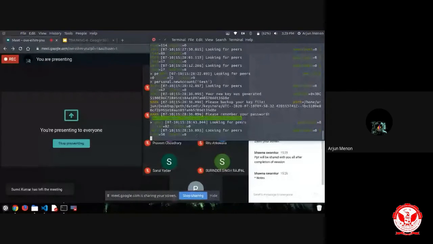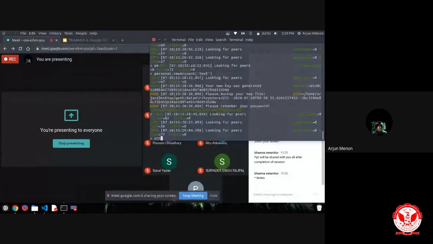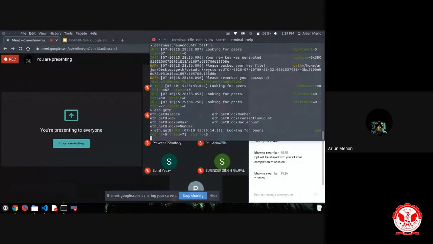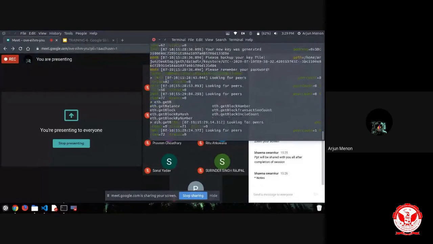We will check. eth.get. So these are the many options available. So we can check eth.getBalance, block by hash and block by number. Everything we can interact with the private blockchain network. And this is the specialty of Geth. This is a client which provides proper commands for every interaction with the blockchain.